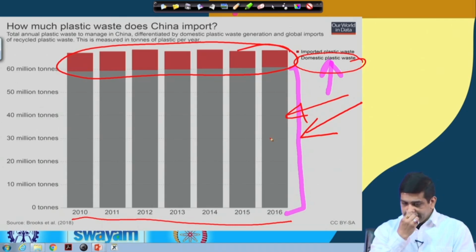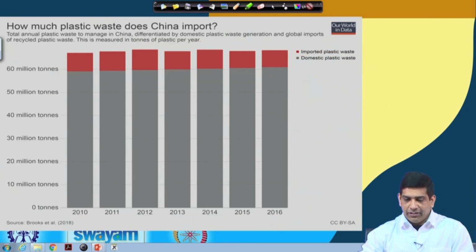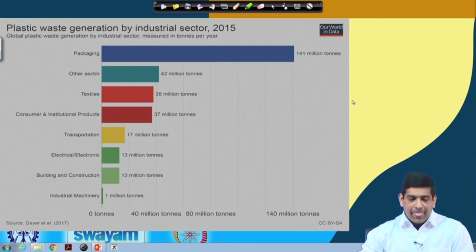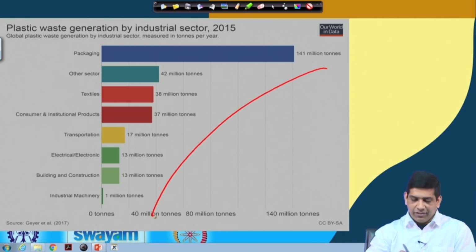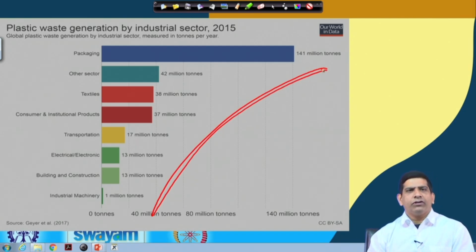So this is 10 of plastic per year. So there are lots of plastic to handle in China itself. Now, if you look at the industrial sector where plastic is coming from, again global plastic waste generation measured in tons per year, again 2015 data. Packaging is the number 1. Then other sectors, textile, consumer, transportation, electrical, kind of the same thing that we have seen earlier. So just a different report, different type of data points, but again similar information, that packaging.